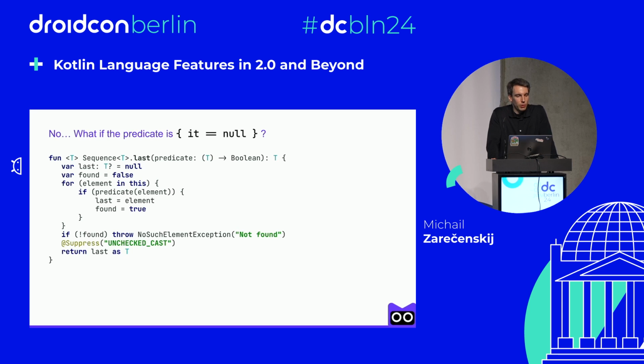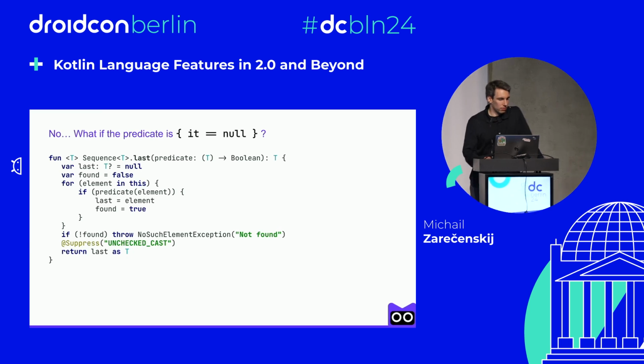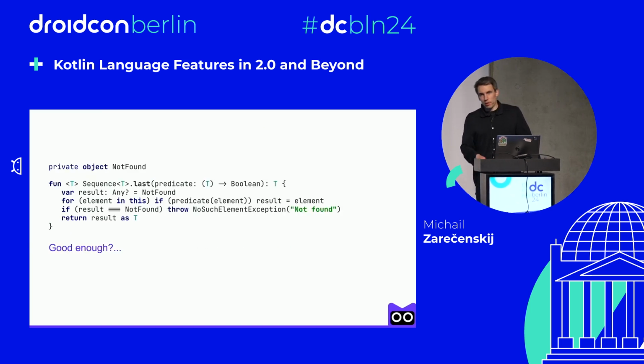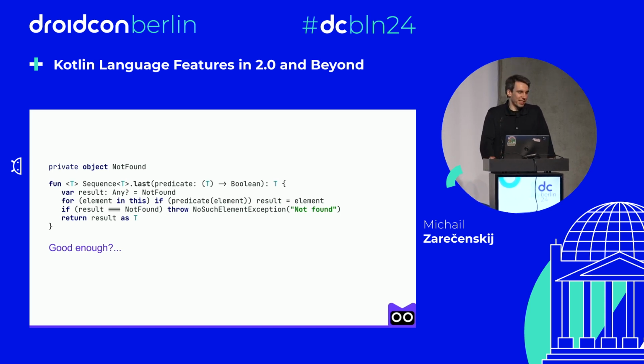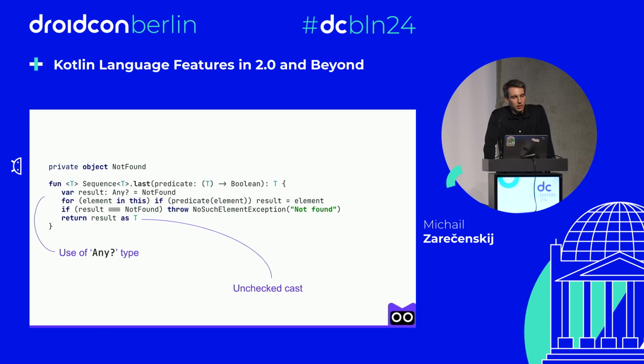And to handle these cases, we need an additional variable found that will be updated if we actually found the required element. So this solution also comes with the price of more complicated code and an unchecked cast at the end. And for example, in order to get rid of this additional Boolean variable, we could use some private object as a tag that will serve as a signal if we didn't find anything in the sequence. But is this approach good enough? Well, not really, because in this case, we also have to convince our type system by using the most generic type Any, and we still have this unchecked cast at the end.